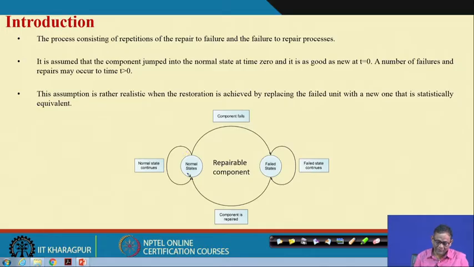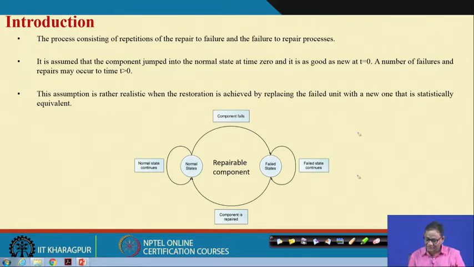When a component is in the normal state, it may continue in the normal state, or it can go to the failed state. That is the transition from normal to failed state, and then the repair process starts, and after some time the repair is completed, and again the component will come back to the normal state.